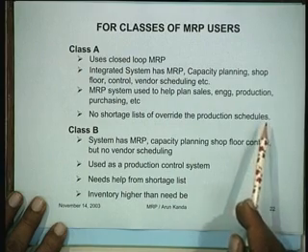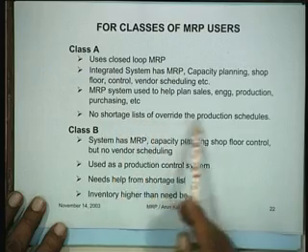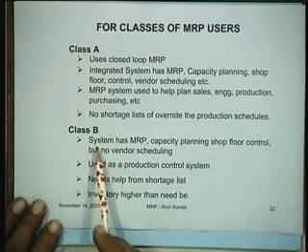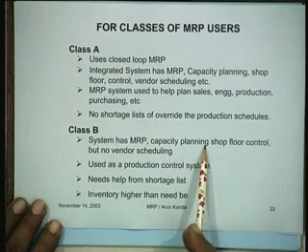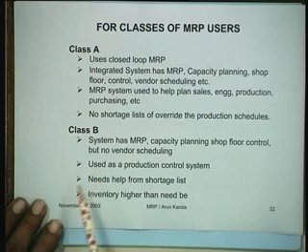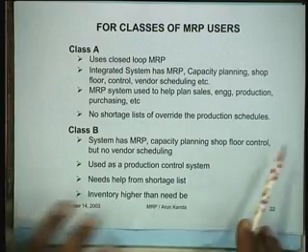That means your production scheduling is so good that you are not deviating from the production that you have planned in class A. In class B, the system has MRP, capacity planning, but no vendor scheduling. Vendor scheduling is not a part of this. Used as a production control system, needs help from shortage list, inventory higher than need be. So we have not talked about integrating vendor scheduling here. That means when should which vendor place an order.